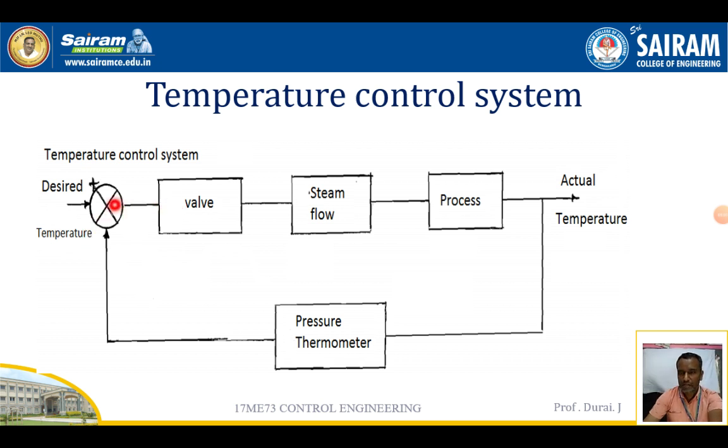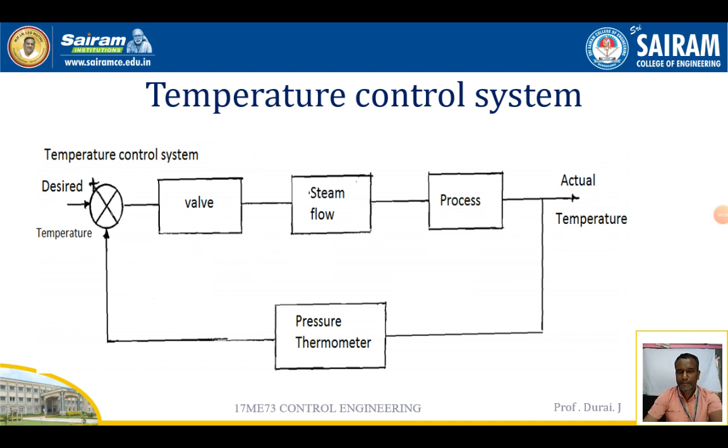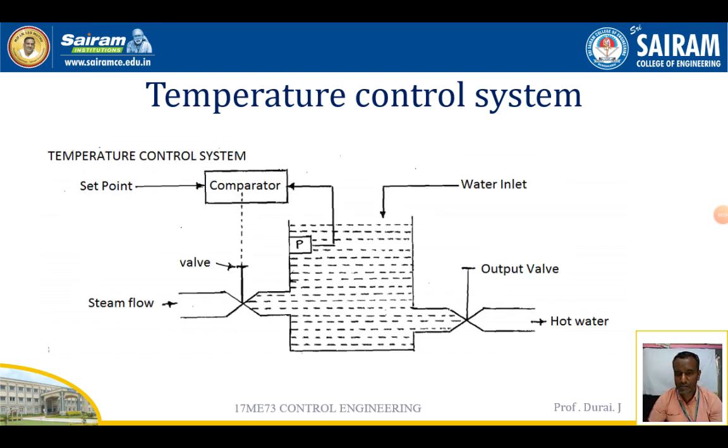According to that, the required input level is reduced or increased, so the actual temperature is maintained in the temperature control system. So this process takes place.